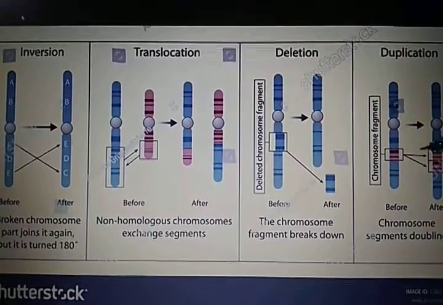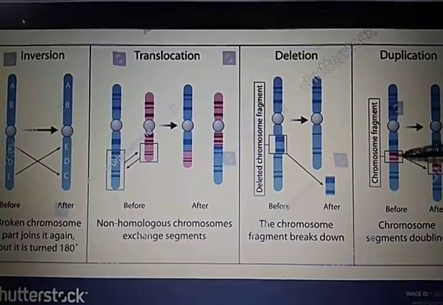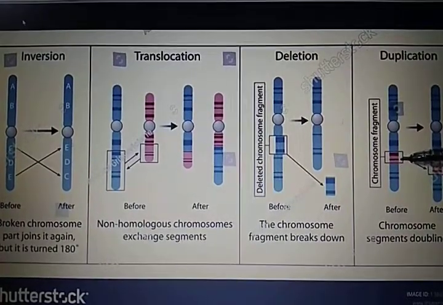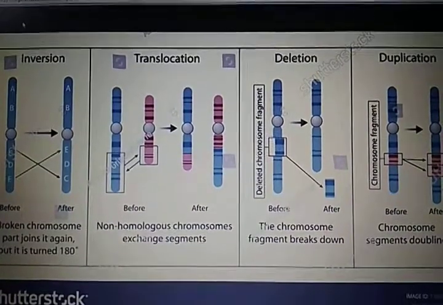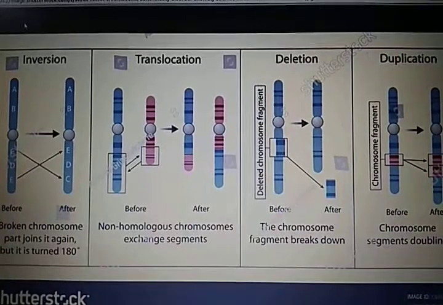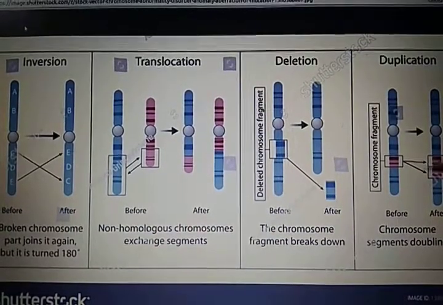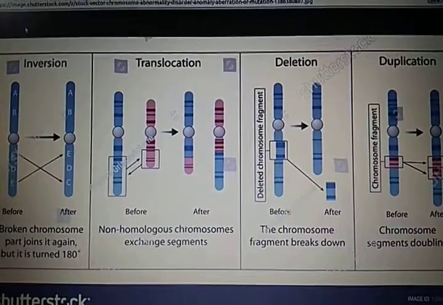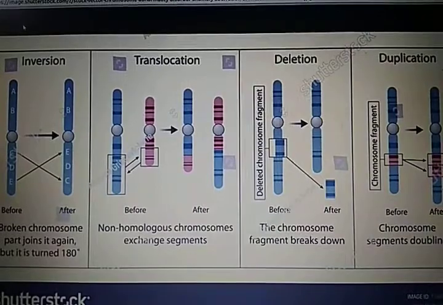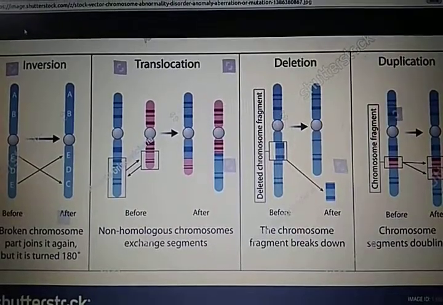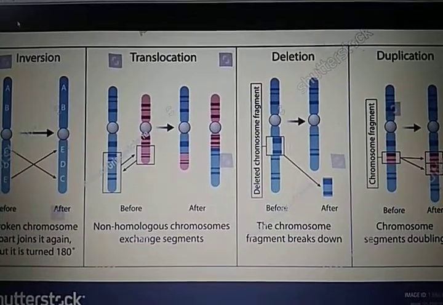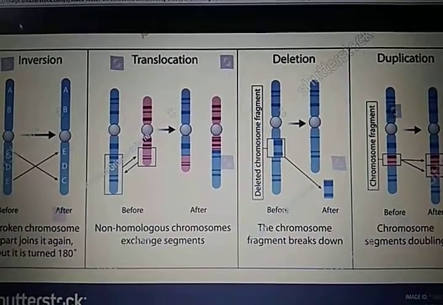The next type of mutation is duplication. You can see here duplication. What happens actually in duplication? A segment of the chromosome gets duplicated. So if it is subjected to produce a particular amount of protein, then that amount of protein will get doubled because the gene itself is duplicated. So in duplication, the segment is present in excess. An example of this duplication is MECP2 duplication syndrome.